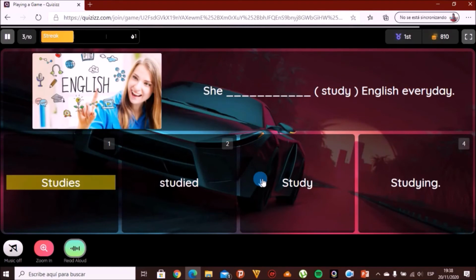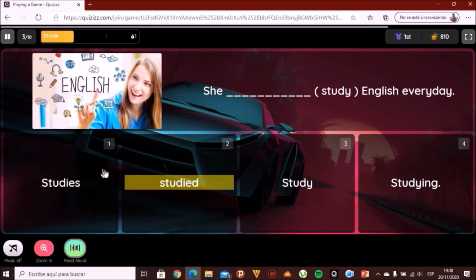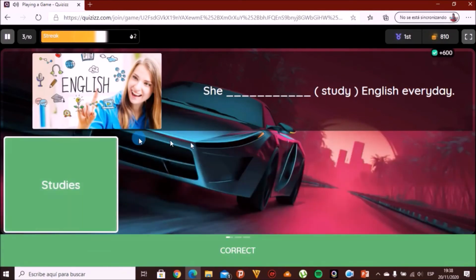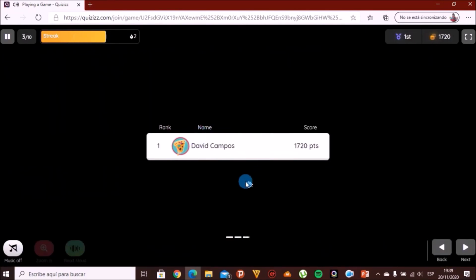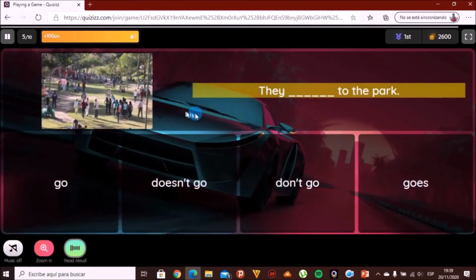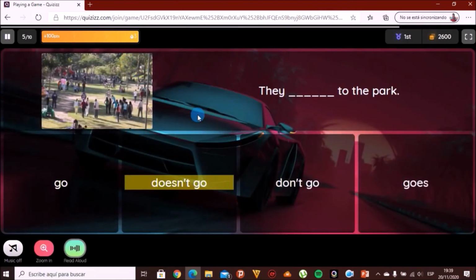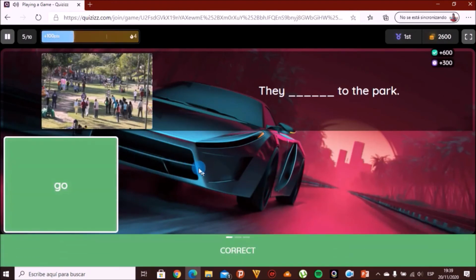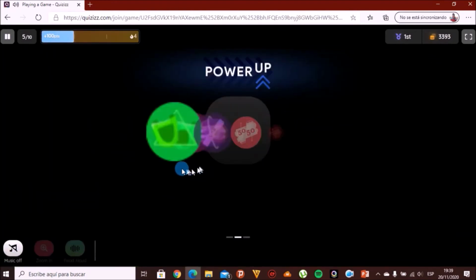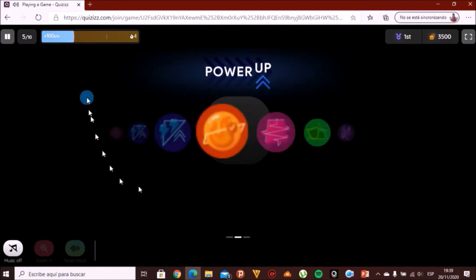On the screen we have a part called streak, which fills every time the student answers correctly. This is a meme congratulating the student on their good performance. When the streak bar is at 100%, the game gives us a power-up to use to increase our score.